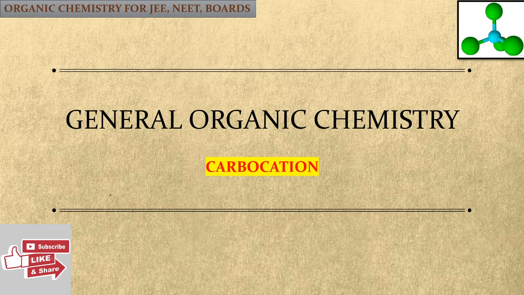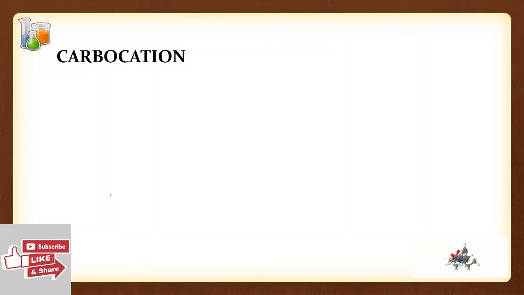In this video, we are going to discuss carbocation. Carbocation is a reaction intermediate in organic chemistry, and in the case of a carbocation, there is a positive charge on the carbon atom. Now, how are carbocations formed?